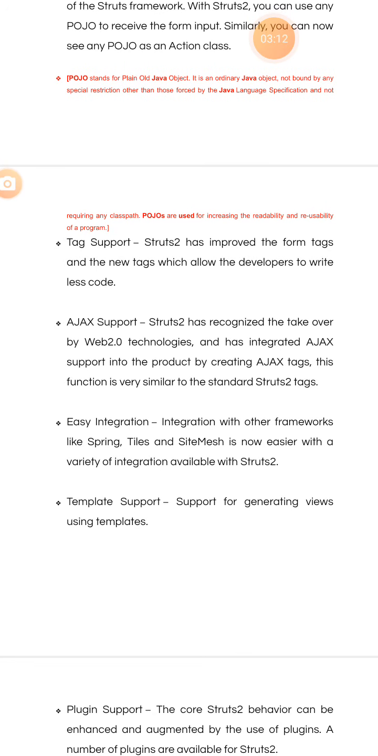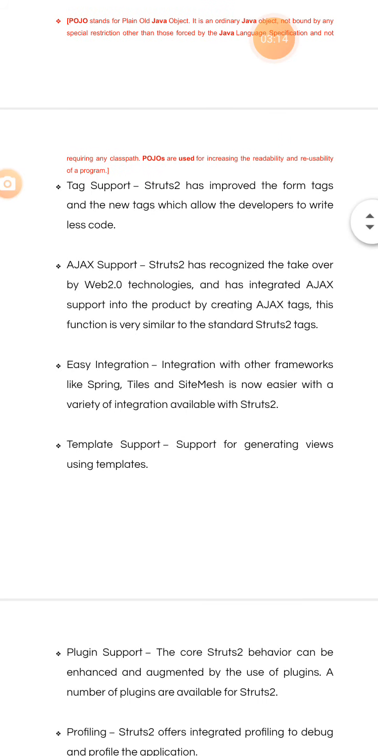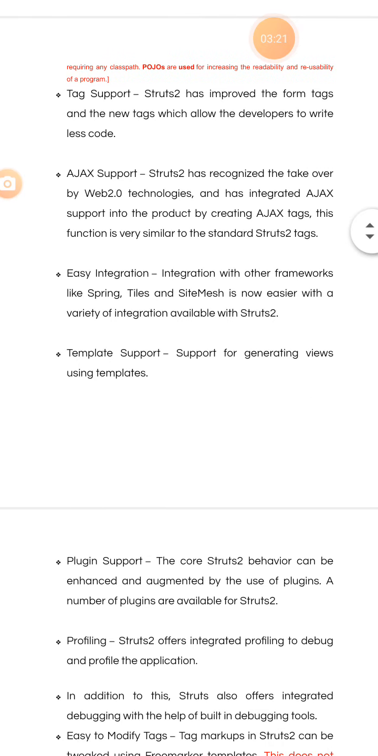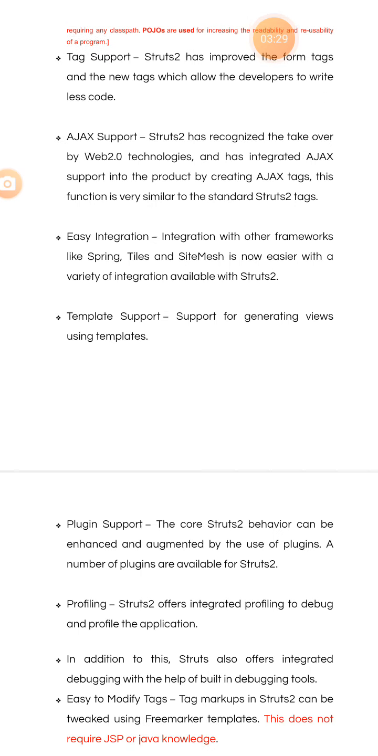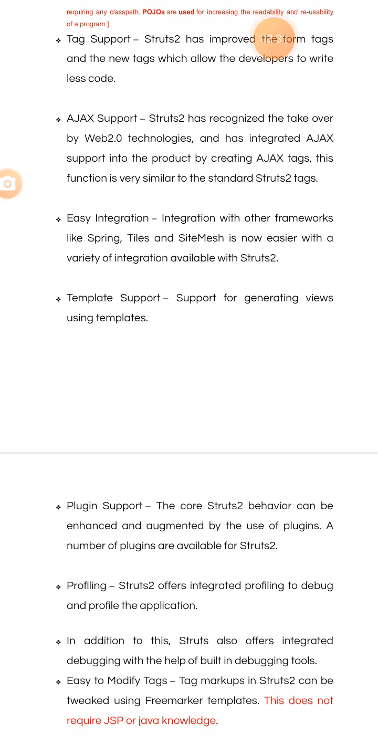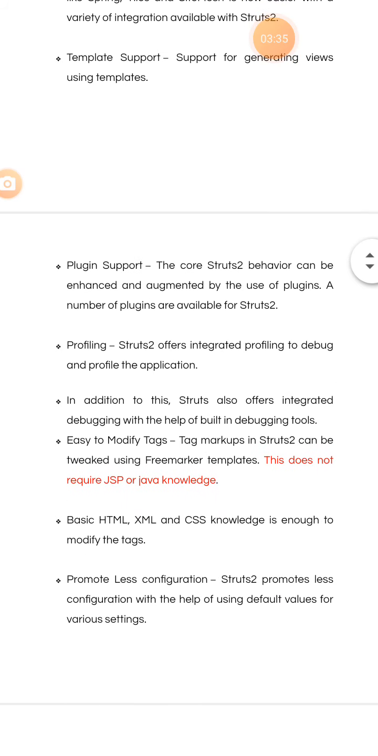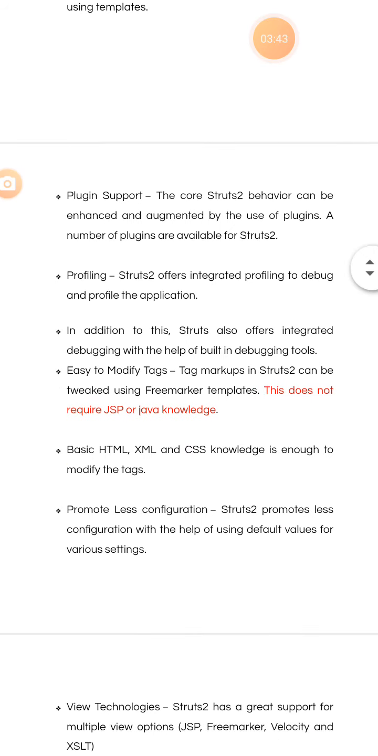It has improved form tags and new tags which allow developers to write less code. Coding is very easy, so tag facilities are there which help us to develop the coding easily. And Ajax support, there is a combination of Java and XML coding. If you know these two, it is easy for developers to write the code. And easy integration and template support are also available, and plugins, and this behavior can be enhanced and augmented by the use of plugins.